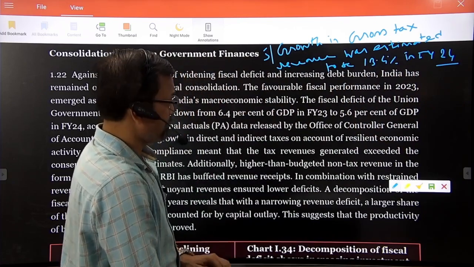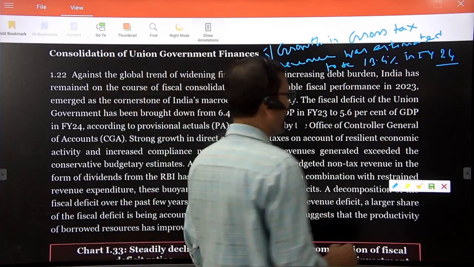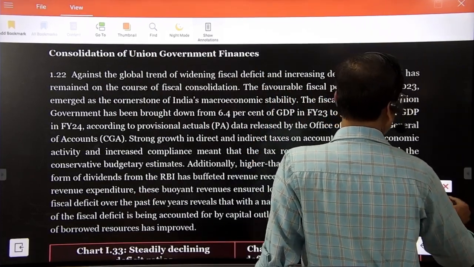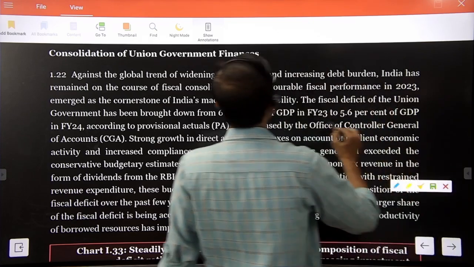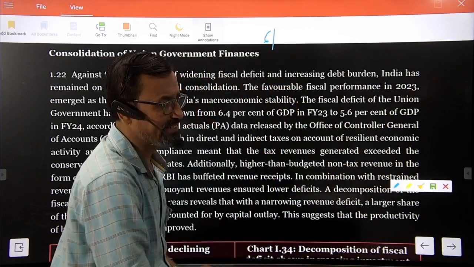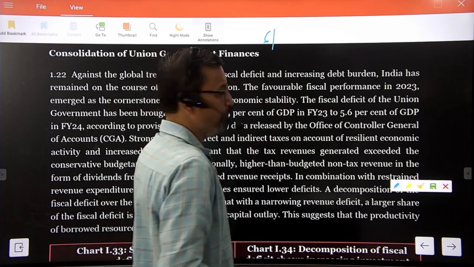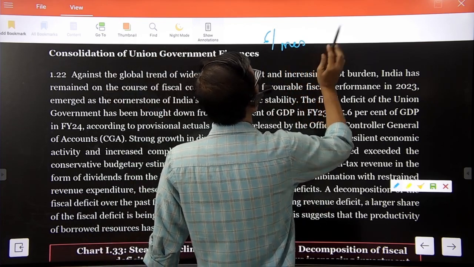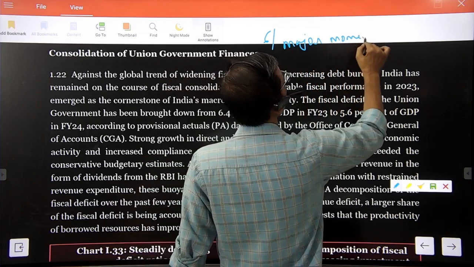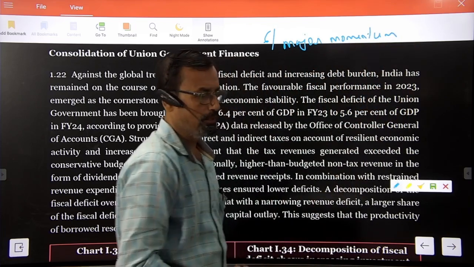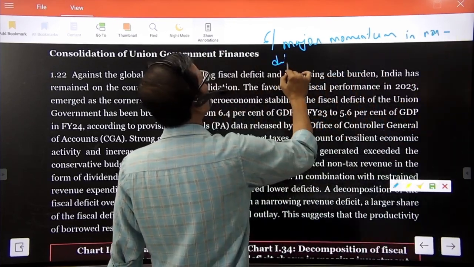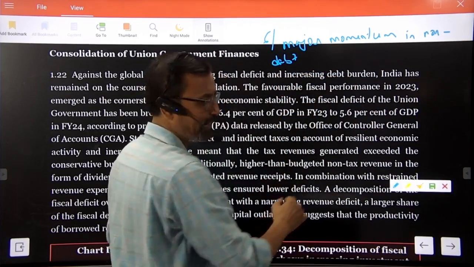Reason 6 is the major momentum in non-debt capital receipt.